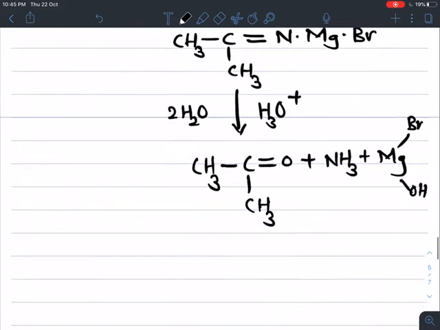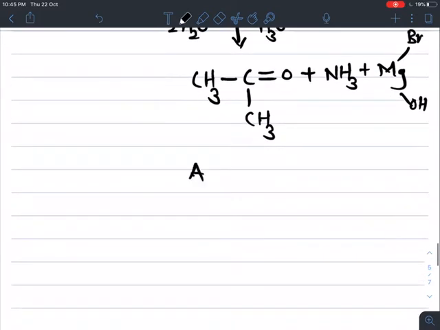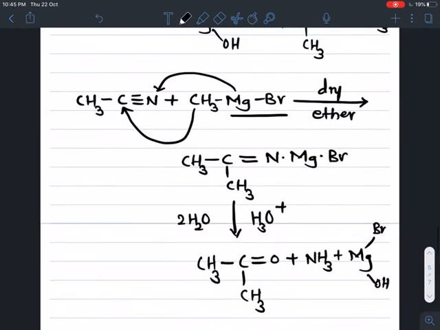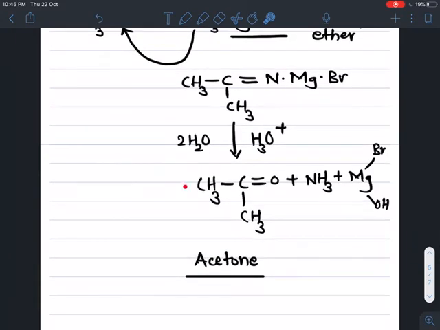So from methyl magnesium bromide, when treated with acetonitrile or ethane nitrile, we get the corresponding acetone as the main product.